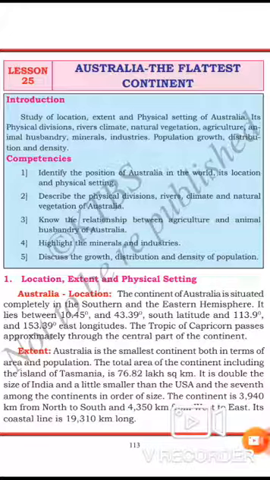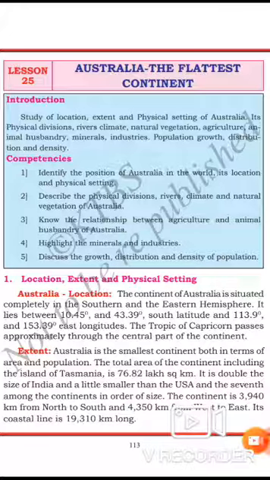It lies between 10.45 degree and 43.39 degree south latitude and 113.9 degree and 153.39 degree east longitudes. The Tropic of Capricorn passes approximately through the central part of the Australian continent.